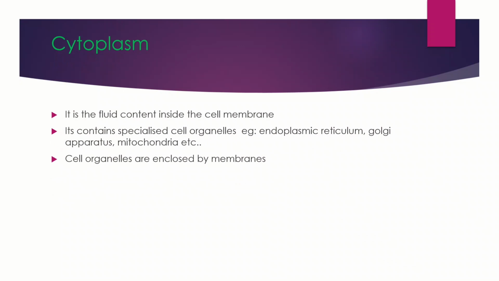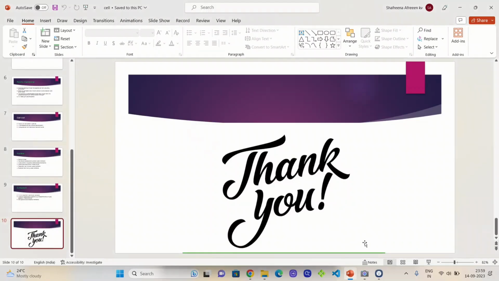Each cell organelle has its own membrane. We know that the nucleus has a membrane, and likewise cell organelles also have membranes. In prokaryotes, there will not be membrane covered cell organelles. Only in eukaryotes, there will be membrane covered cell organelles. These are the common features of a cell: cytoplasm, plasma membrane, and nucleus.